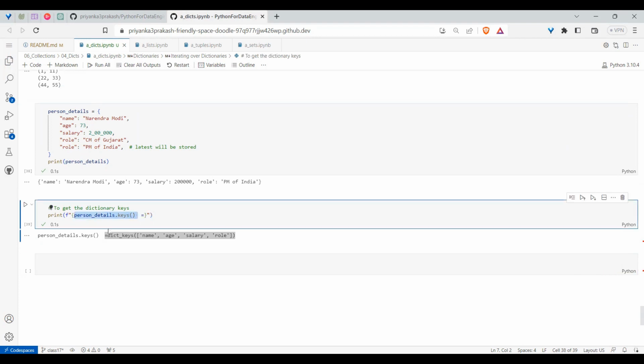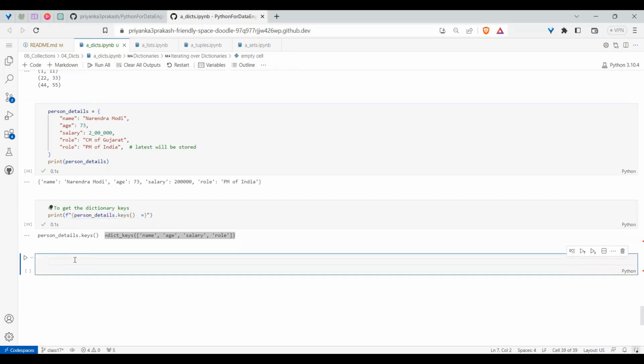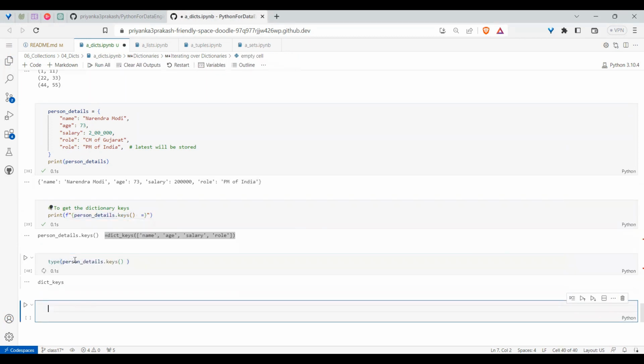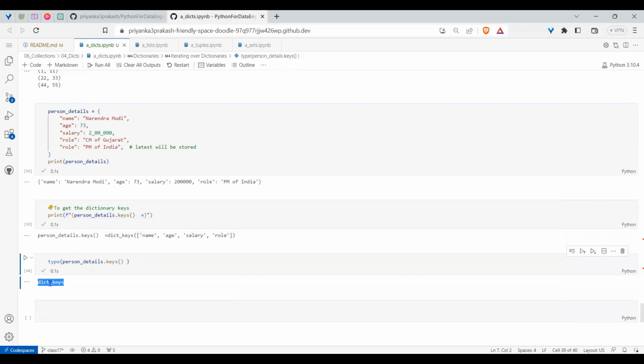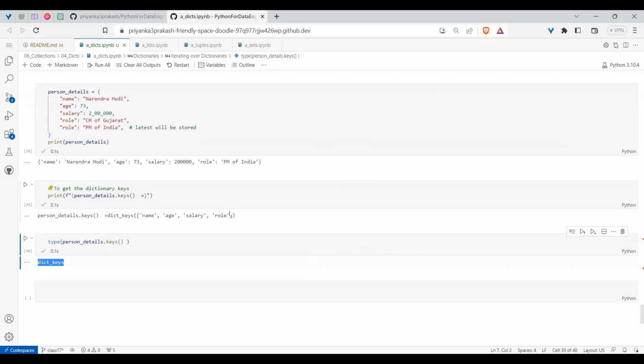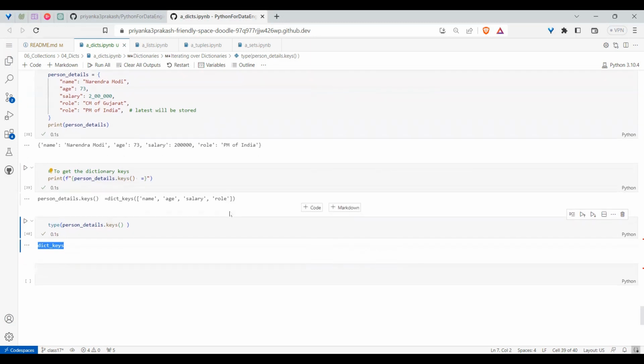If you ask what type this is, you can ask the type also. It is a dict keys object. See here, it's a type of dict keys. So this is an optimized object, I would say. Earlier in Python 2, it was a list. Now they made a dict keys object. So if you want, you can either convert it to a list or you can loop over it.